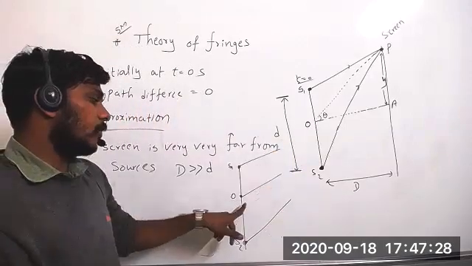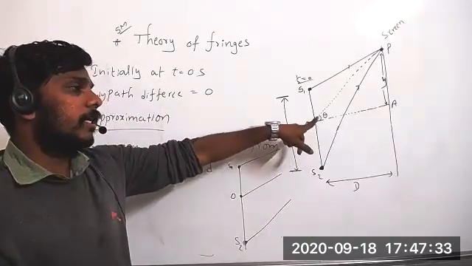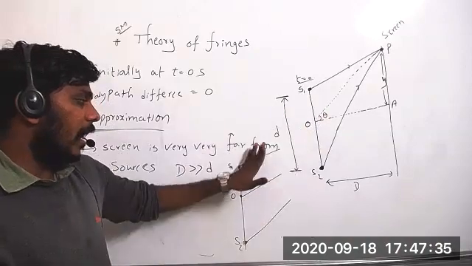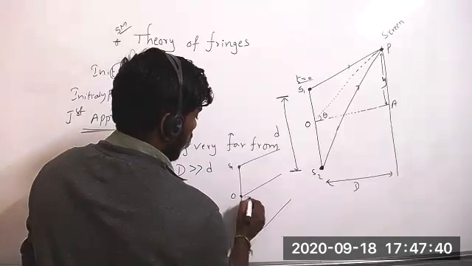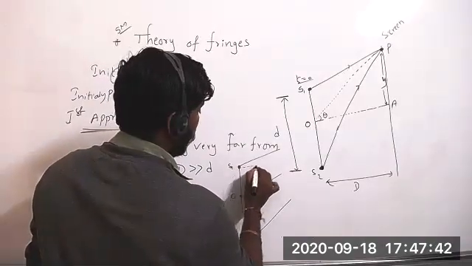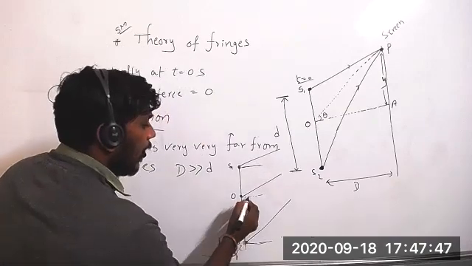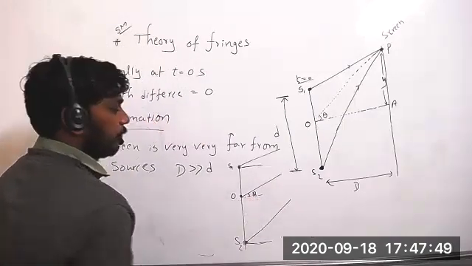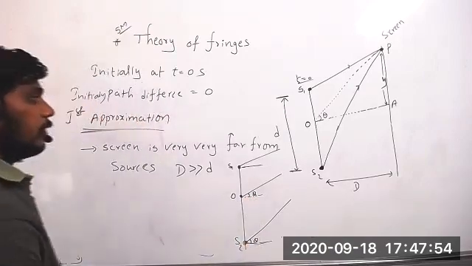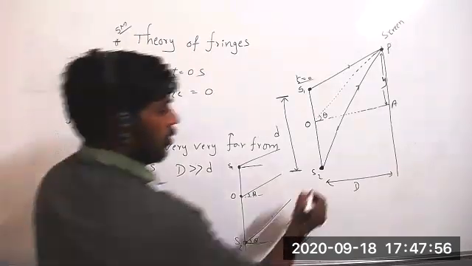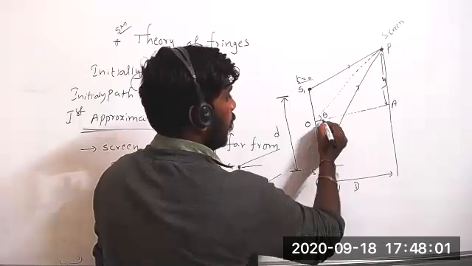And here also, whatever position you have taken, theta, all three will become parallel to each other. Bhanu Prasad, did you understand clearly? Yes, sir. Now the angle between these two is theta. So here, the angle will also be theta.